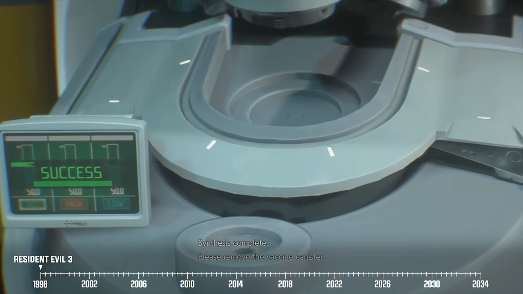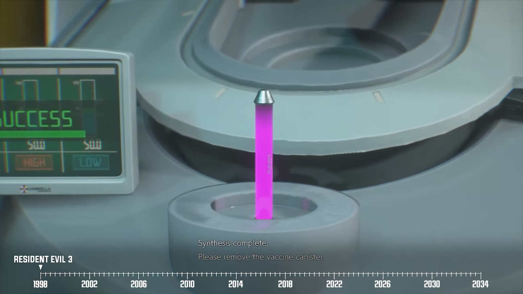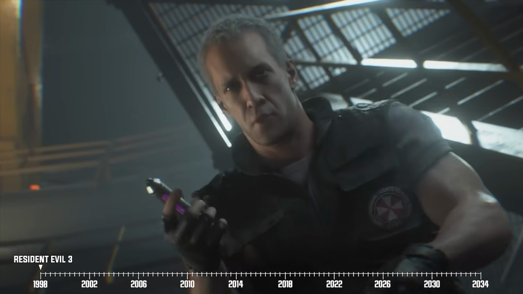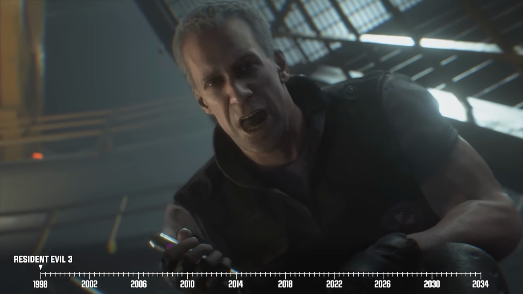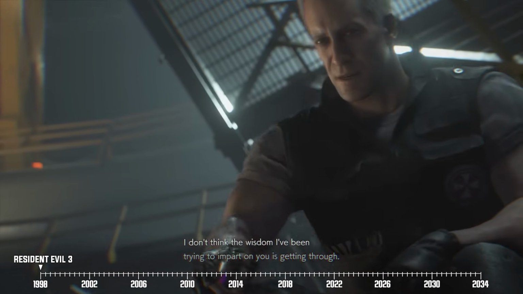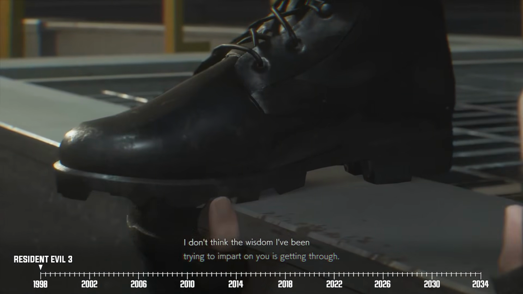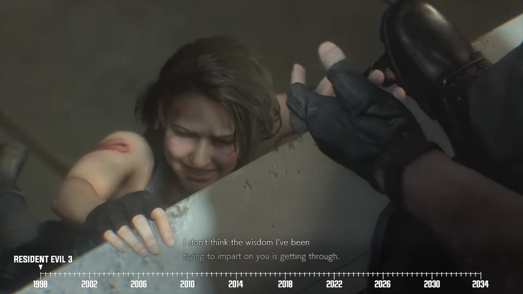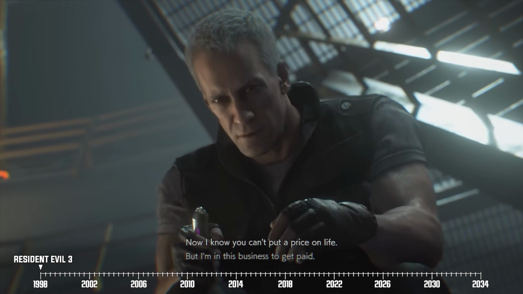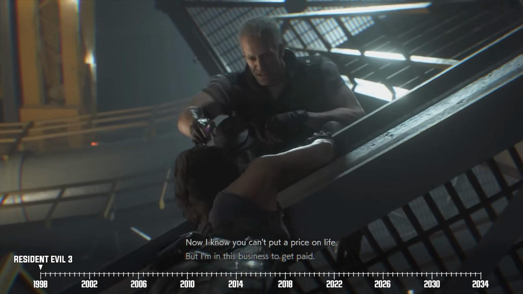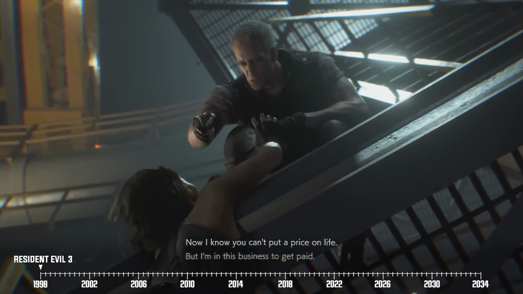On the bright side, Jill is able to craft a vaccine sample. And more than that, she finds out that Nikolai is actually an agent working for one of Umbrella Corps' rival organizations. In fact, Nikolai's main mission was to sabotage Umbrella Corps' attempts to hide their involvement concerning this whole T-virus deal. And as a side quest, he was also tasked with gathering intel about Umbrella's various biological weapons.